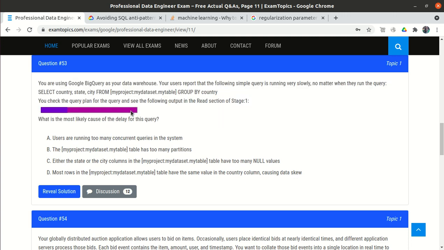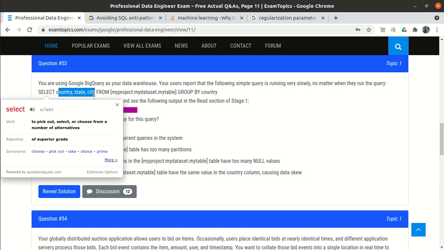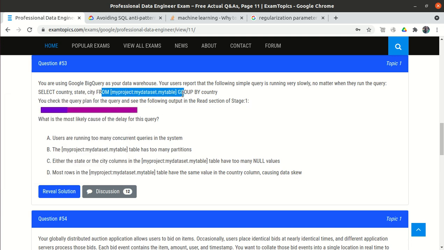Okay, so this is the read section. The purple color shows that it is taking so much time in reading the database. So that's why the query is slow. But what could be the cause? Select is not the cause, selecting the columns is not the cause, from is not the issue here. I think group by is the issue here, group by country, right? Because I don't think the others could be the issue. So some issue might be the group by problem. So let's look at the options.